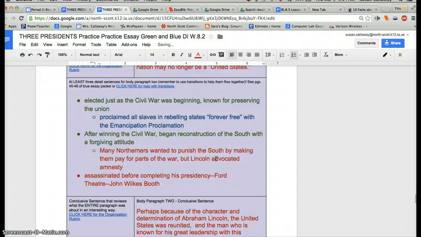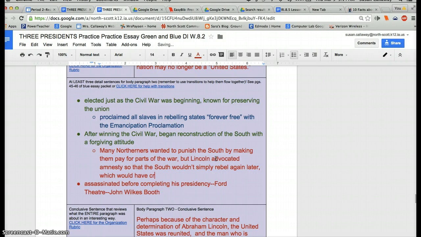That means forgiveness, so that they wouldn't have it so hard, so that the South wouldn't simply rebel again later, which would have created yet another civil war. Now, some of these words I got directly from that website, so I'm going to have to remember to cite my source at the end. This was paraphrased. And there's my minor detail.